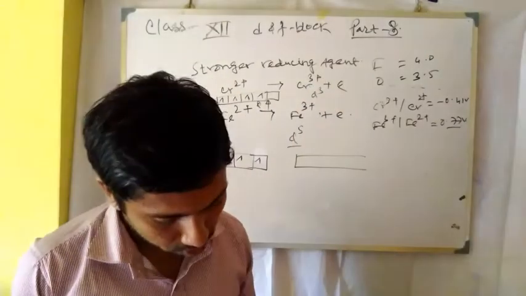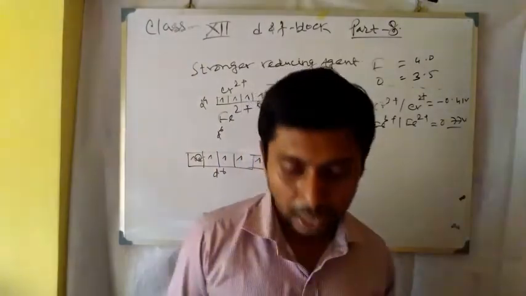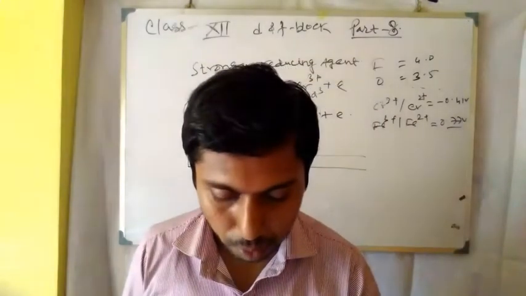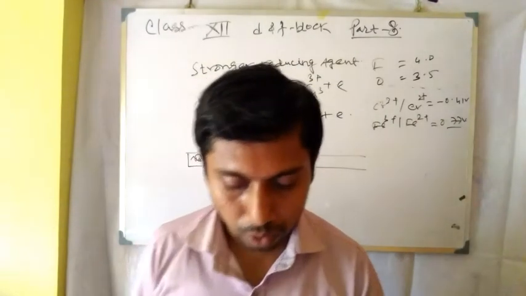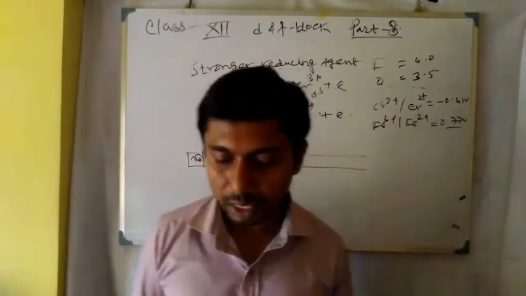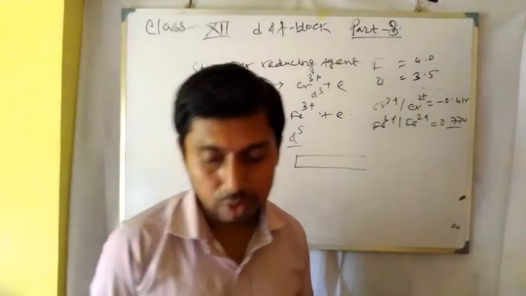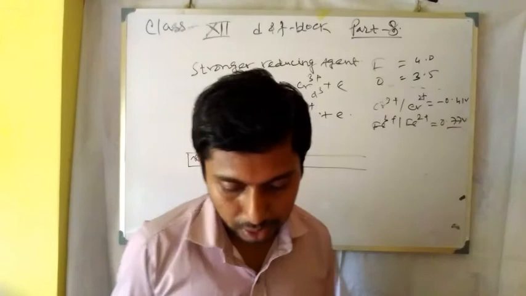Next one: calculate the spin magnetic moment of M2+ aqueous ion, that is Z equal to 27. Now Z equal to 27 comes with the